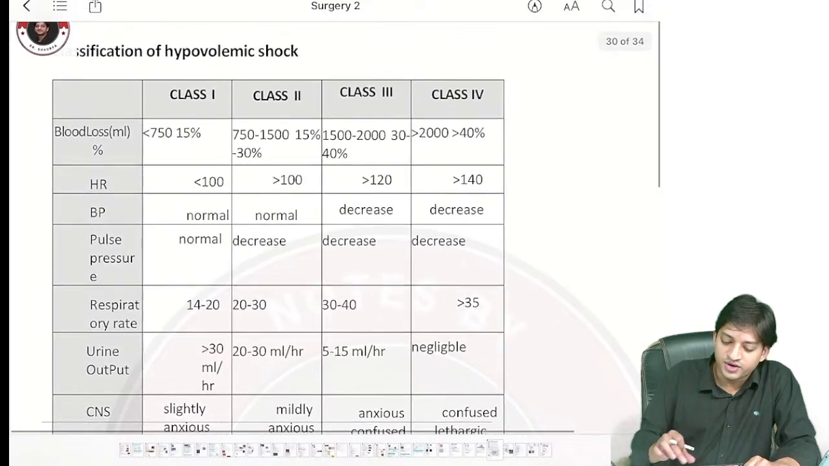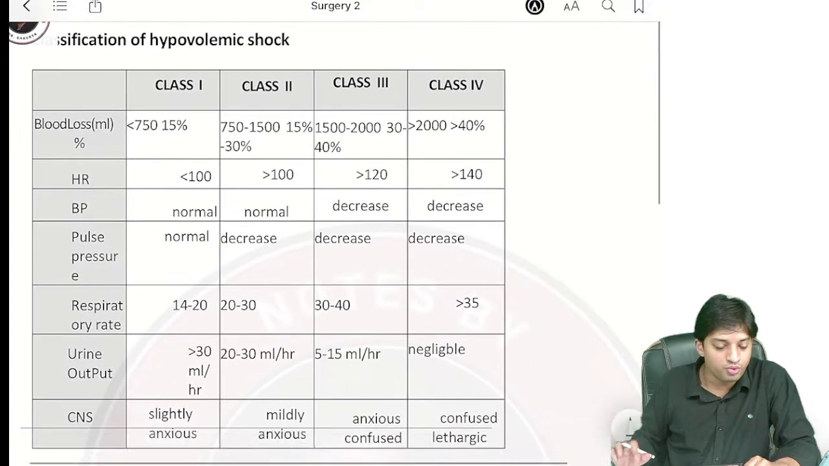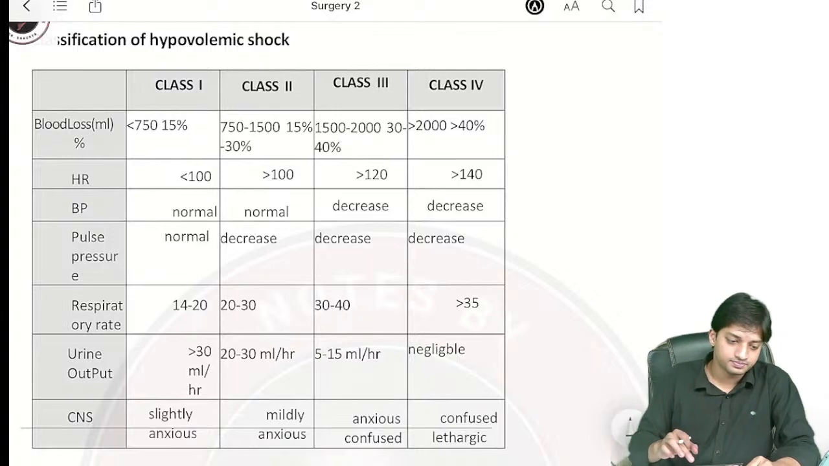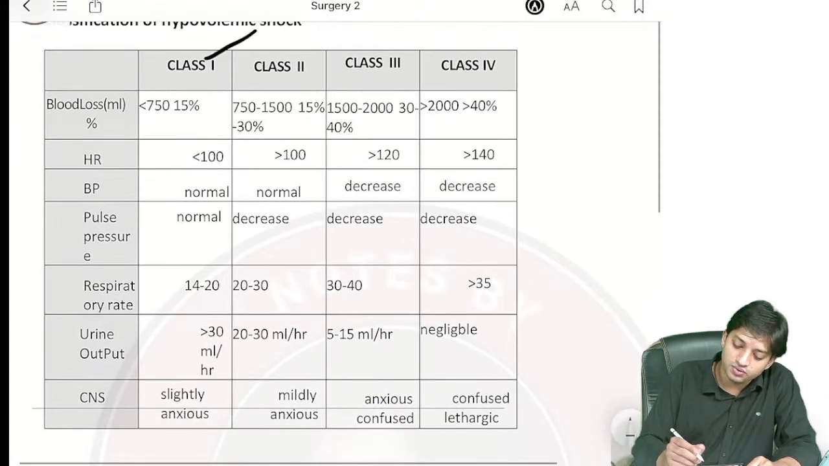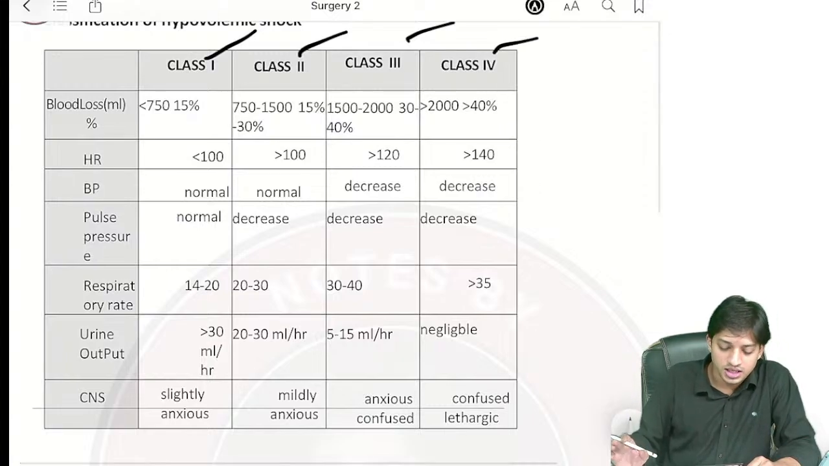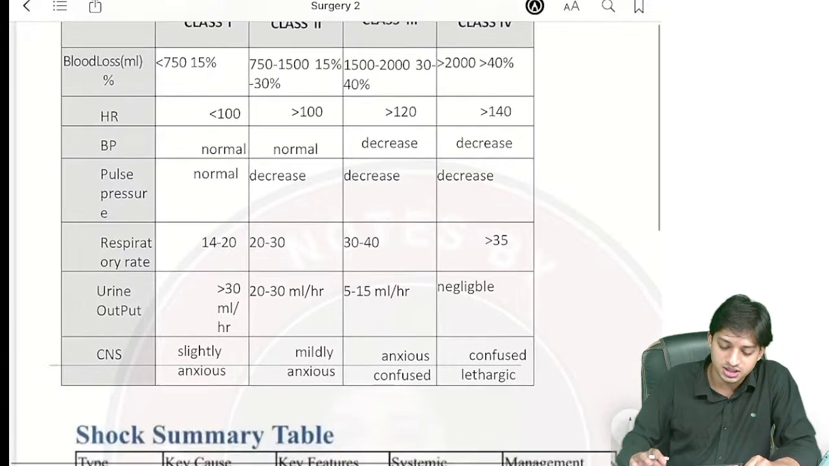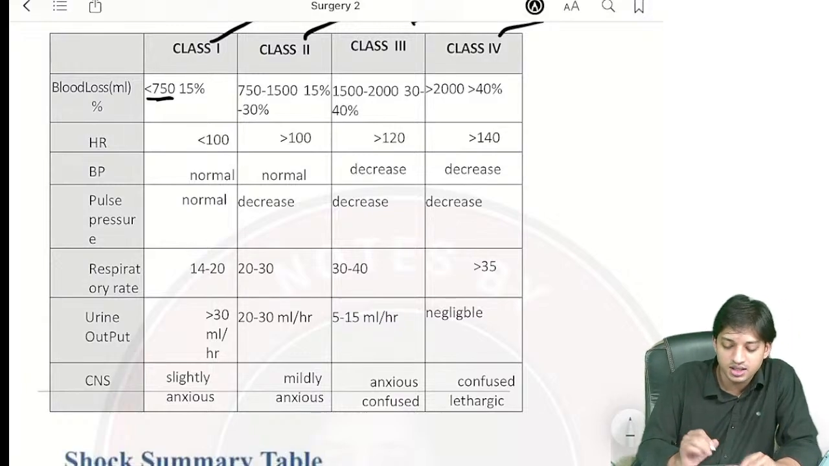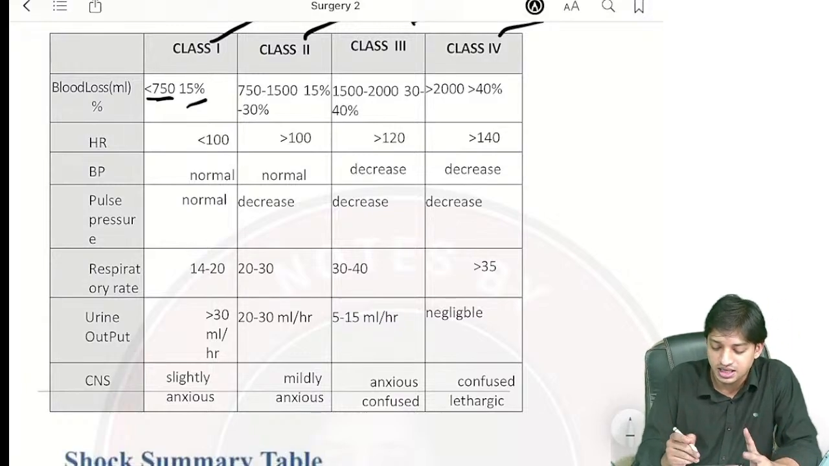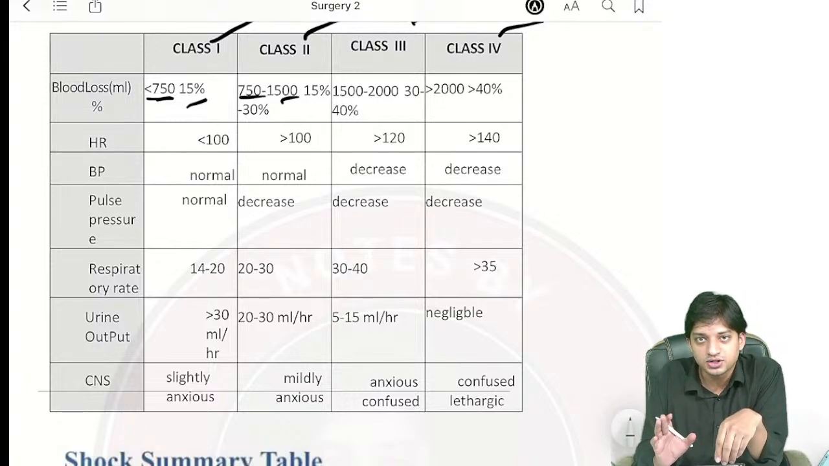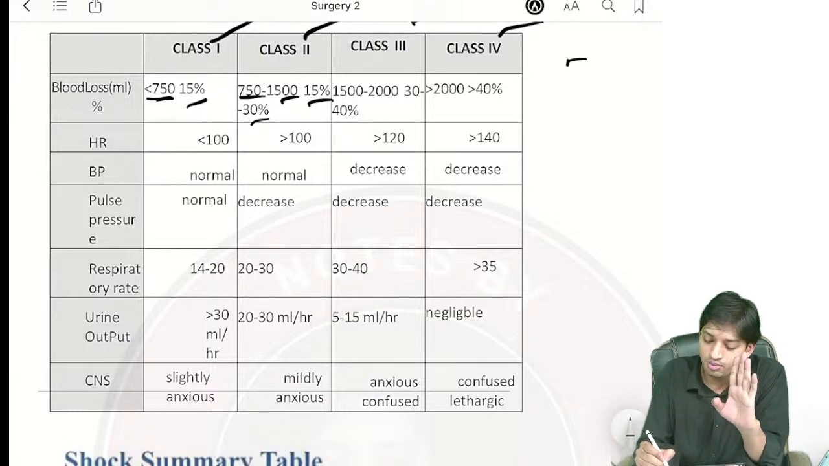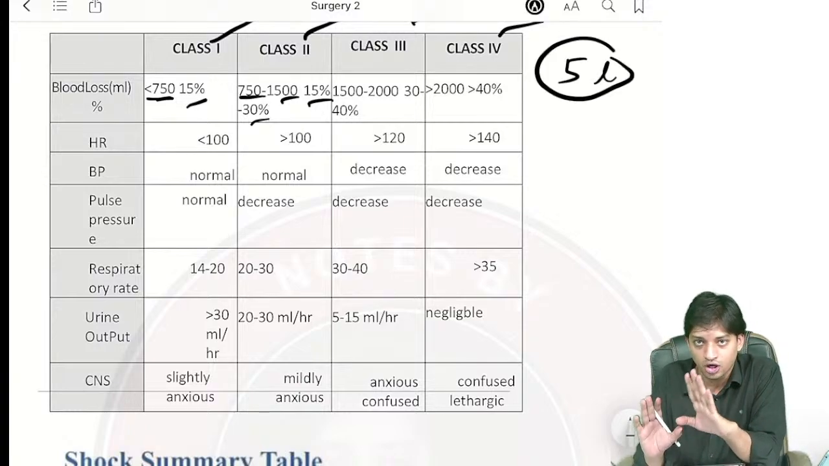Now, come here to the classification of hypovolemic shock. This is also an important topic. They have asked you. Class 1, class 2, class 3 and class 4. We have multiple classes of hemorrhages, right? Now, blood loss less than 15% is class 1. If there is blood loss of 750 ml to 1.5 liters, it is 15% to 30%. Total blood volume is 5 liters.